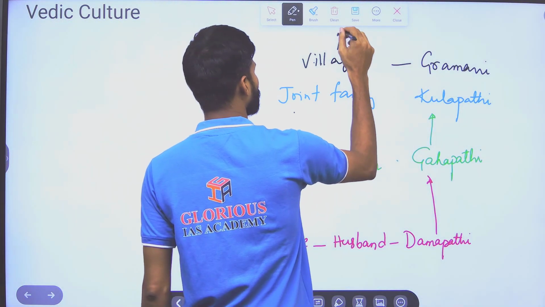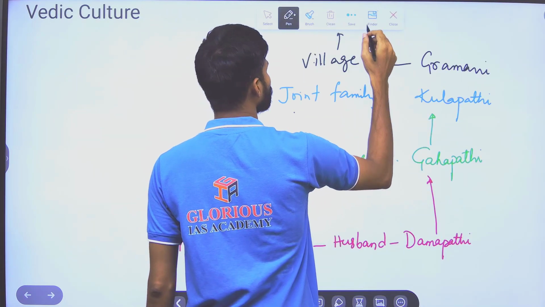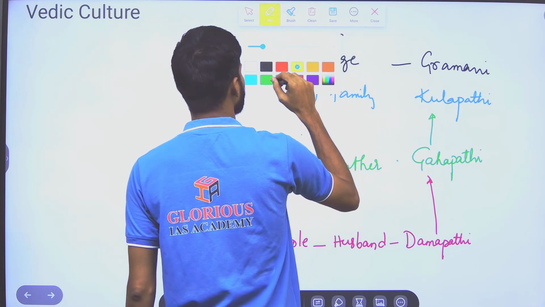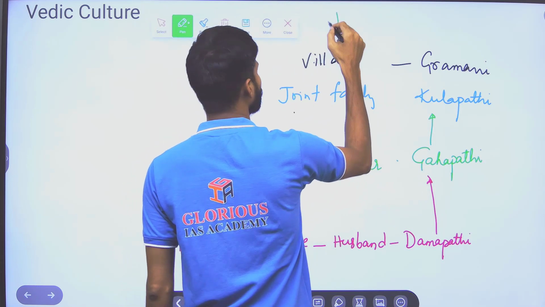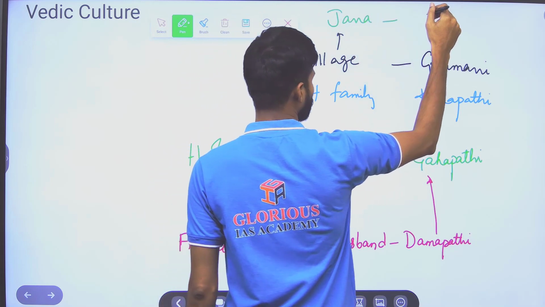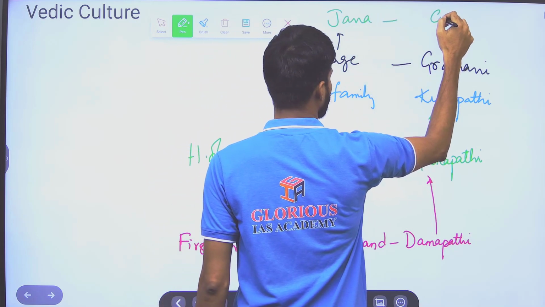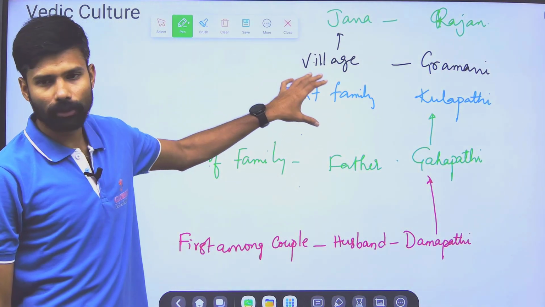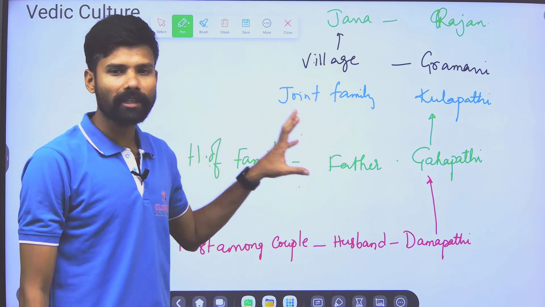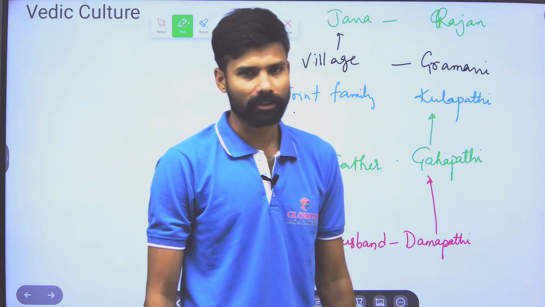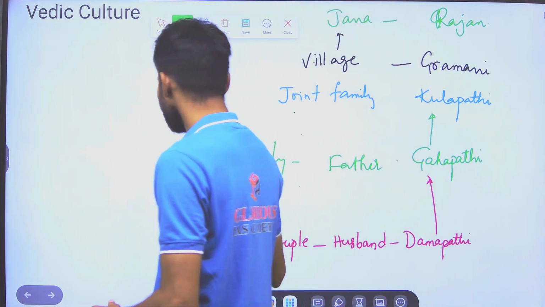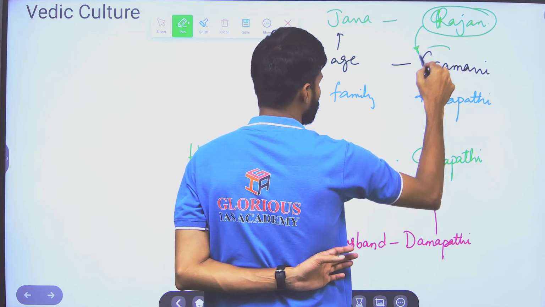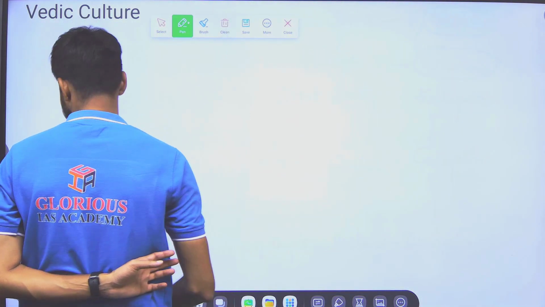This Jana kingdom is headed by Rajan. This classification started to develop in the early Vedic times, but matured completely by the time of the later Vedics. This is what you need to understand, and this is one of the significant areas. So Rajan is assisted by Gramani for the grazing of animals.